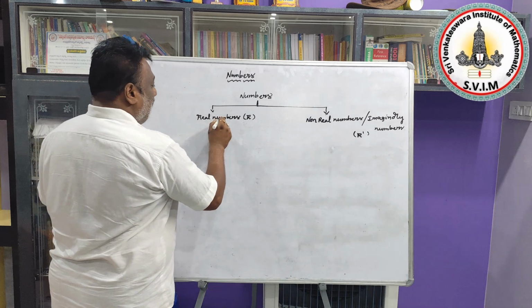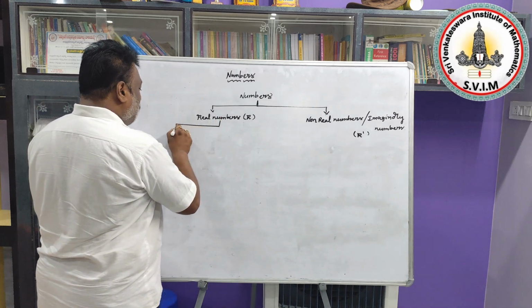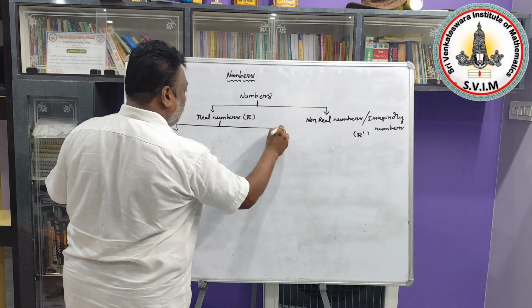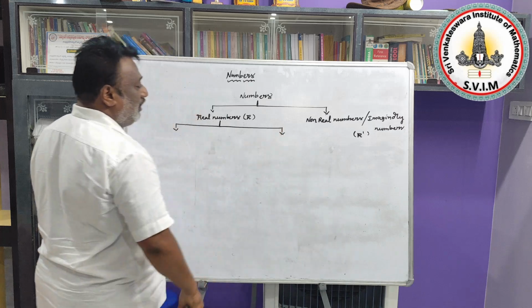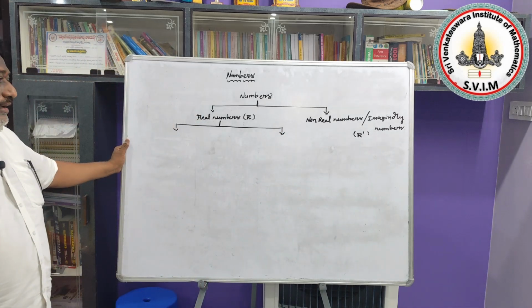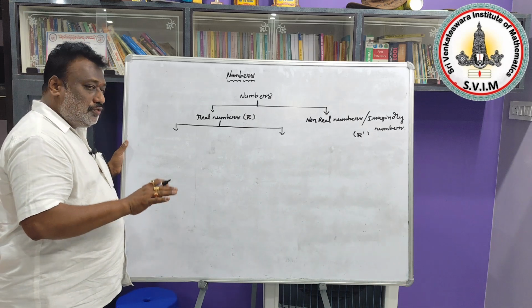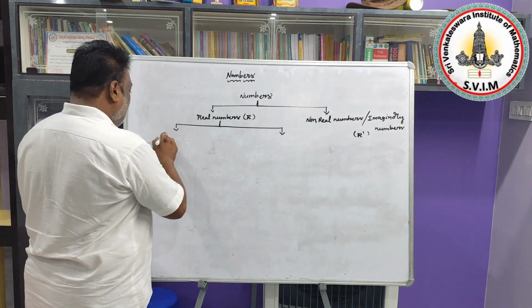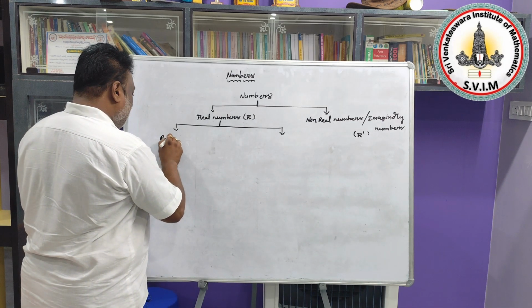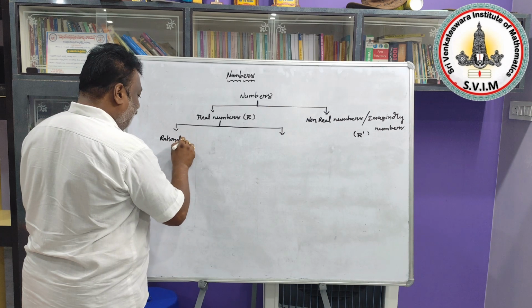Again, real numbers are divided into 2 types. The first one is rational numbers.